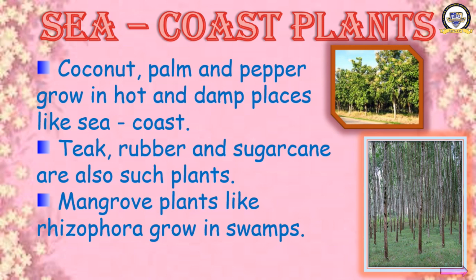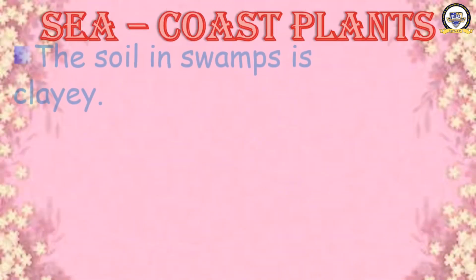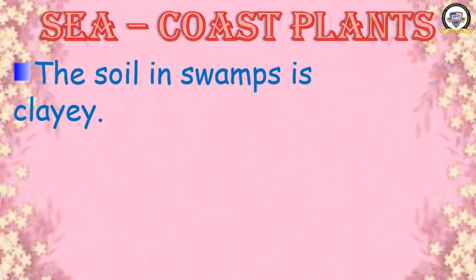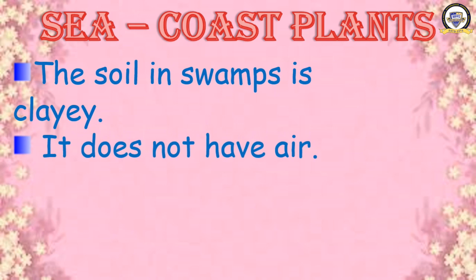Learning something more about the seacoast plant now. What are the other features? Have a look. The soil in swamps is clayey. In the seacoast area, the soil is clayey. It does not have air. This clay soil does not have air.